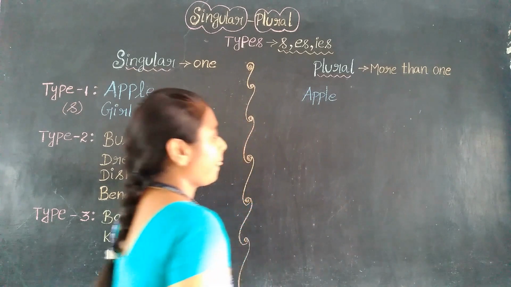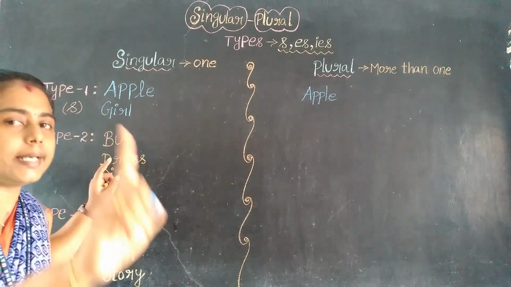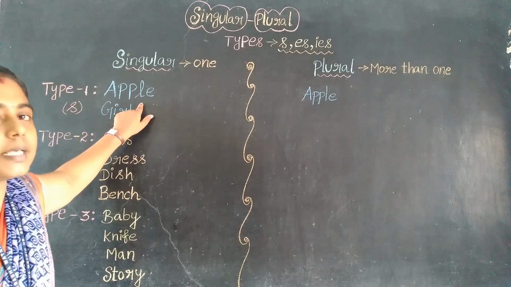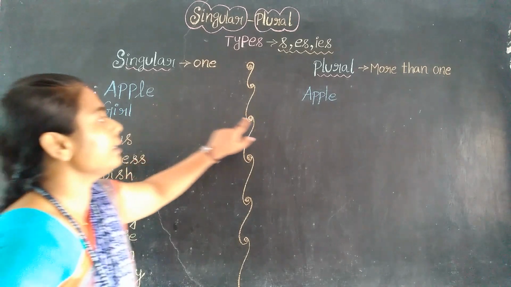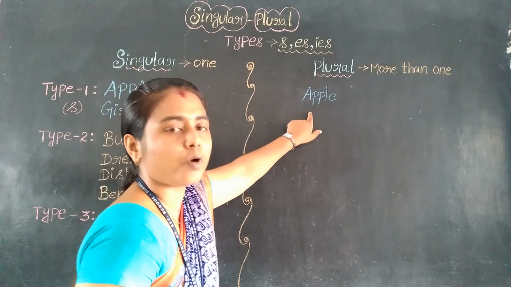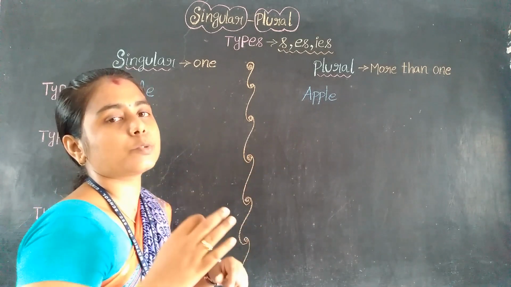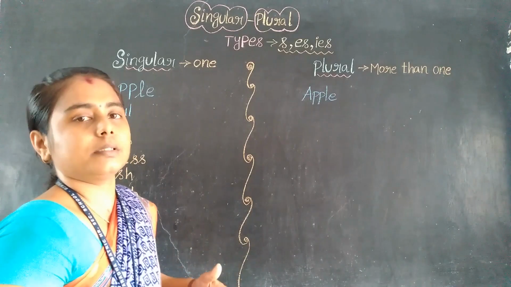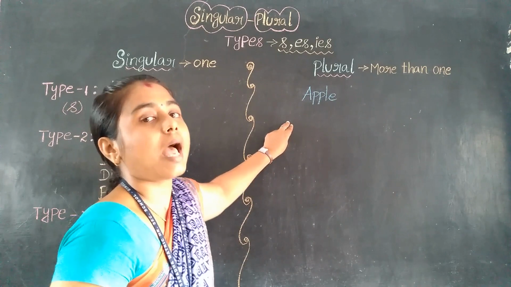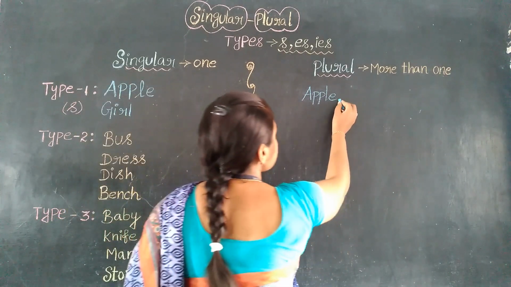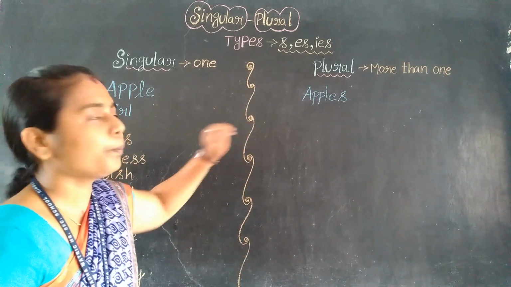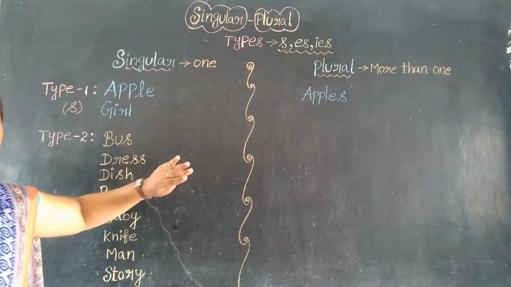See, apple means only one apple, a single apple. We should add s here, because it is a plural form, more than one. It is named as apples, many apples. We should pronounce it as apples. By adding s, it becomes plural form. We converted that into plural form.